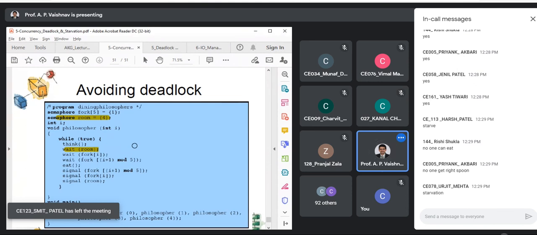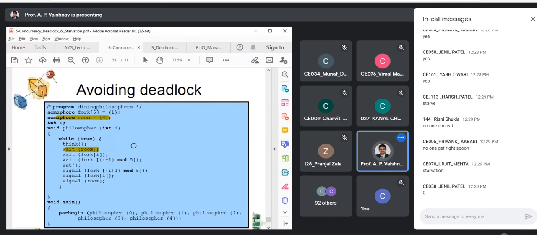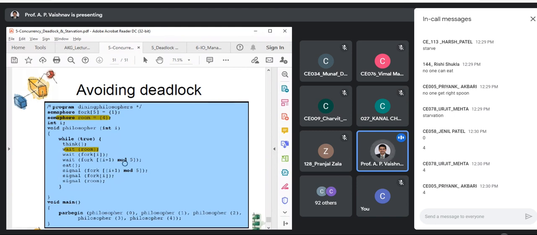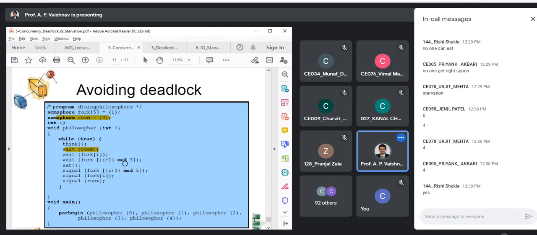Until what will this call be successful? Until the semaphore value reaches 0. That means how many philosophers can pick up their left fork successfully? 4. That's correct. And 1 fork will be free. Agreed? 1 fork will be free.